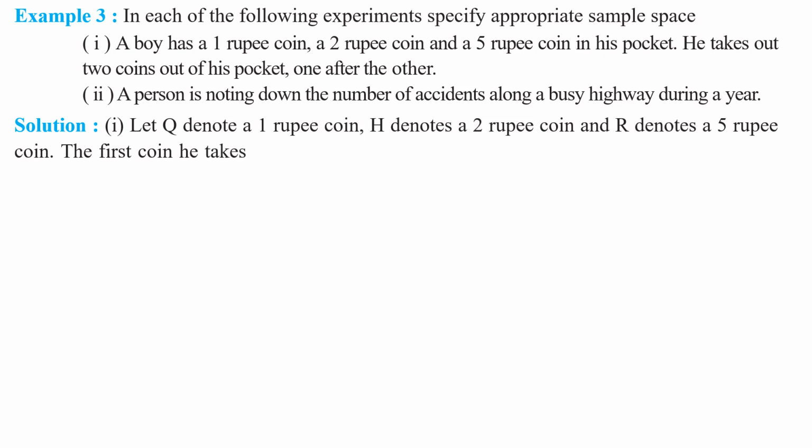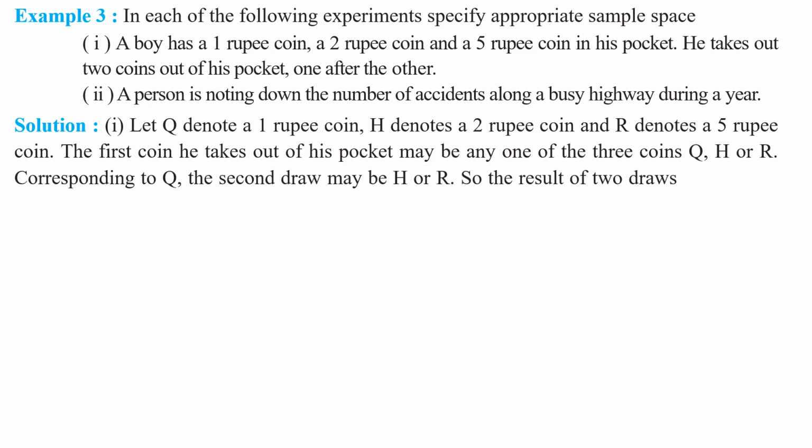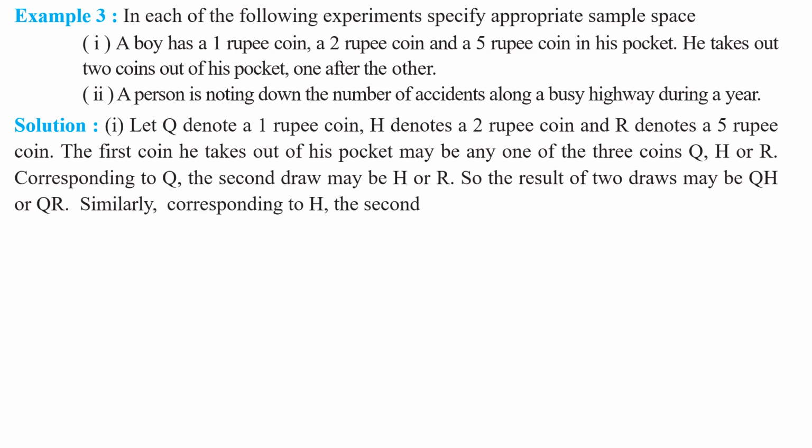The first coin he takes out of his pocket may be any one of the three coins, Q, H, or capital R. Corresponding to Q, the second draw may be H or R. So the result of two draws may be QH or QR. Similarly, corresponding to H, the second draw may be Q or R. Understood these outcomes, my children?